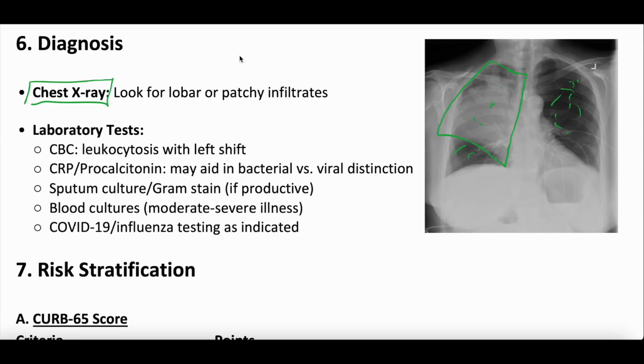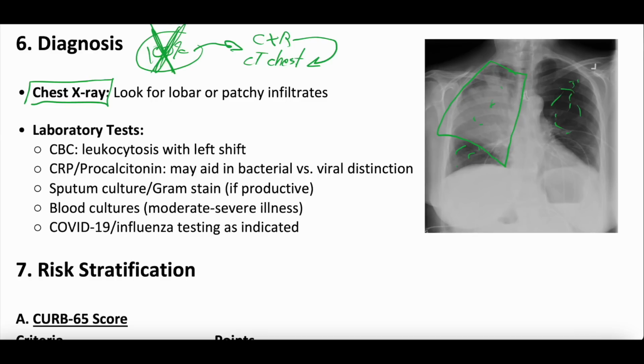Lots of different features. Now, chest x-ray sensitivity for pneumonia is not 100%. Okay, chest x-rays can miss pneumonias. There's been different studies on this. It's tough to say what's the gold standard, but when they've done both chest x-ray and CT, CAT scans of the chest on patients, the chest x-ray does not pick up on nearly as many infiltrates as the CT chest does. So if someone has a really convincing story and their chest x-ray is negative, we're not suggesting you dish out antibiotics like candy, but chest x-rays can sometimes be negative, even in pneumonia, so just keep that in mind.